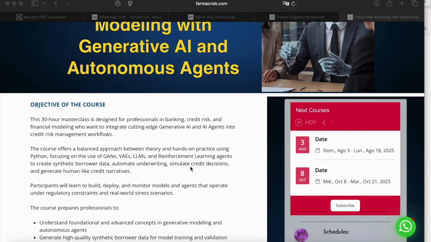This course will help participants understand the fundamental and advanced concepts in the modeling of autonomous agents and also of generative artificial intelligence. We will also use various techniques to generate synthetic data. This is very important for creating models due to the existing information constraints.